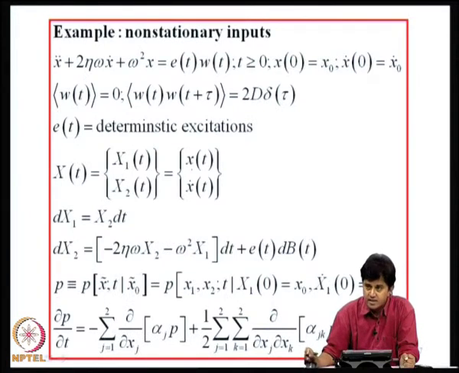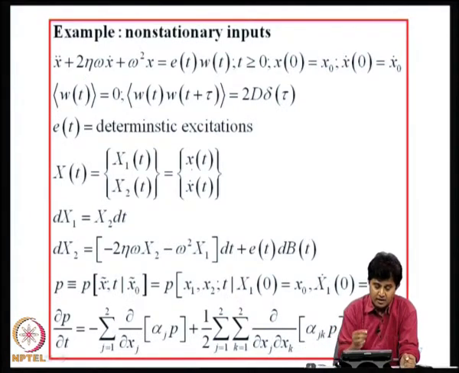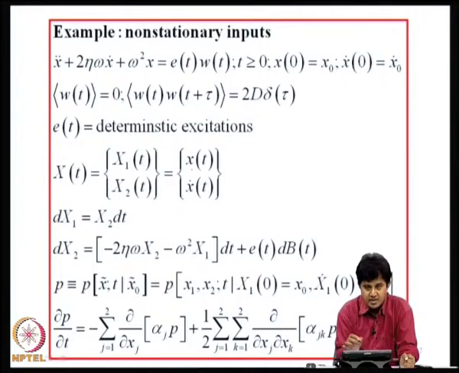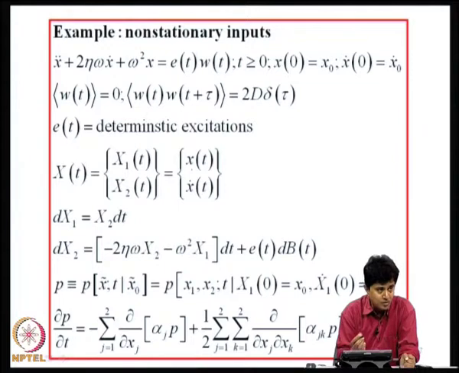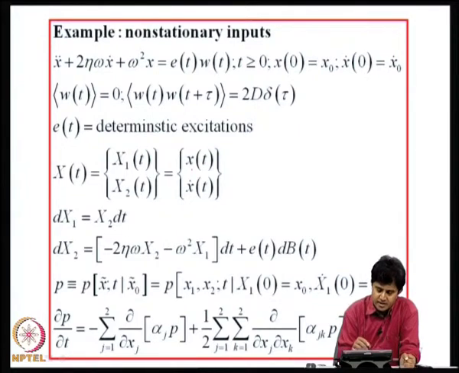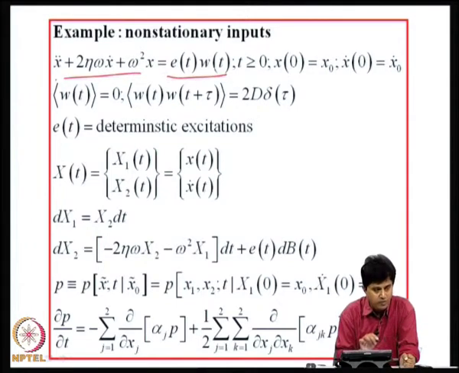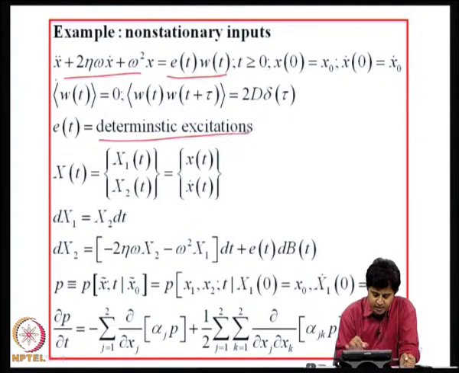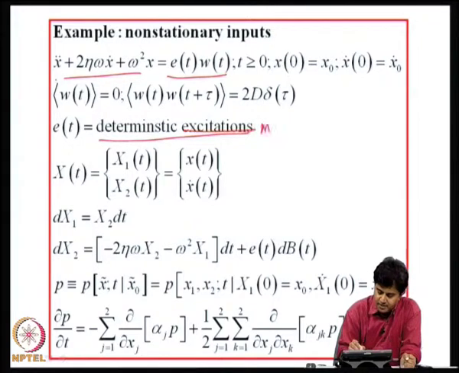We have considered stationary inputs. So, I want to now go in some sequence. I will consider non-stationary excitations, non-linear systems, non-Gaussian excitations and multi-degree systems, and I will show that for each of these cases we can formulate the governing Fokker-Planck equation. Okay. So, let us consider now non-stationary inputs. So, the same single degree freedom system, now it is driven by E of t into W of t, where E of t is a deterministic modulating function.